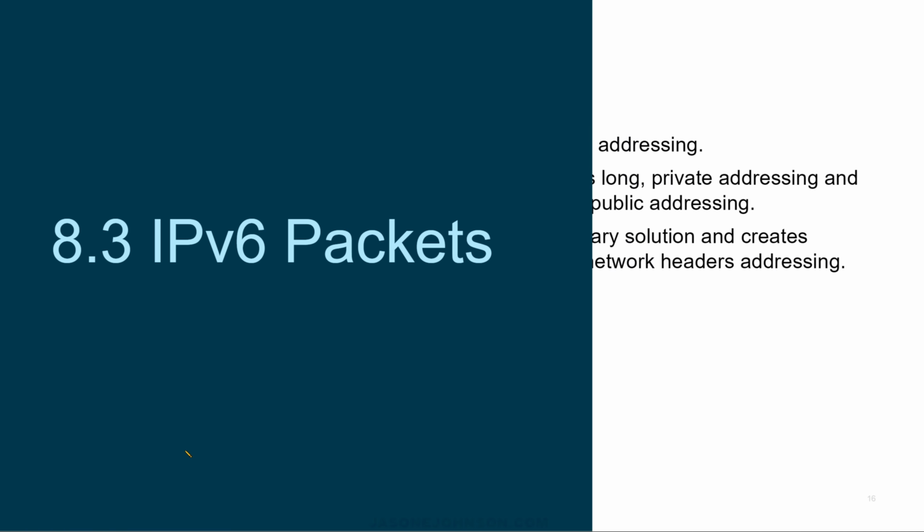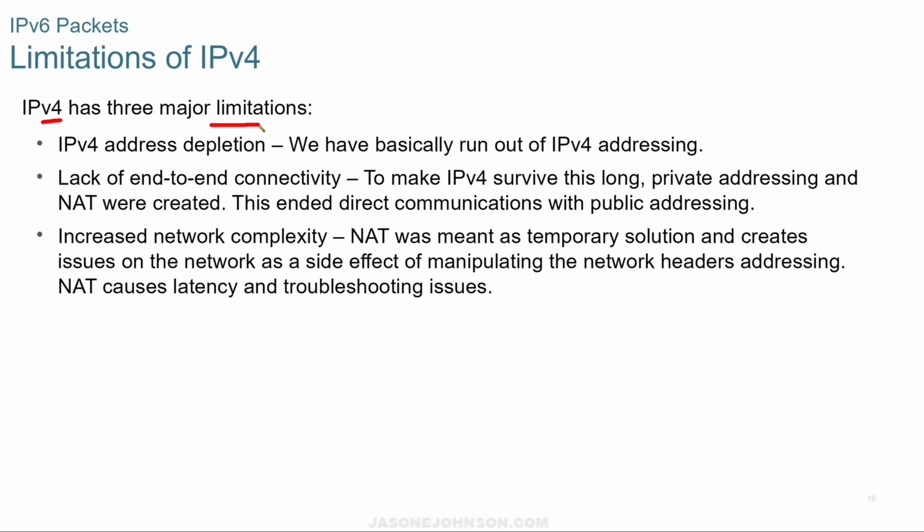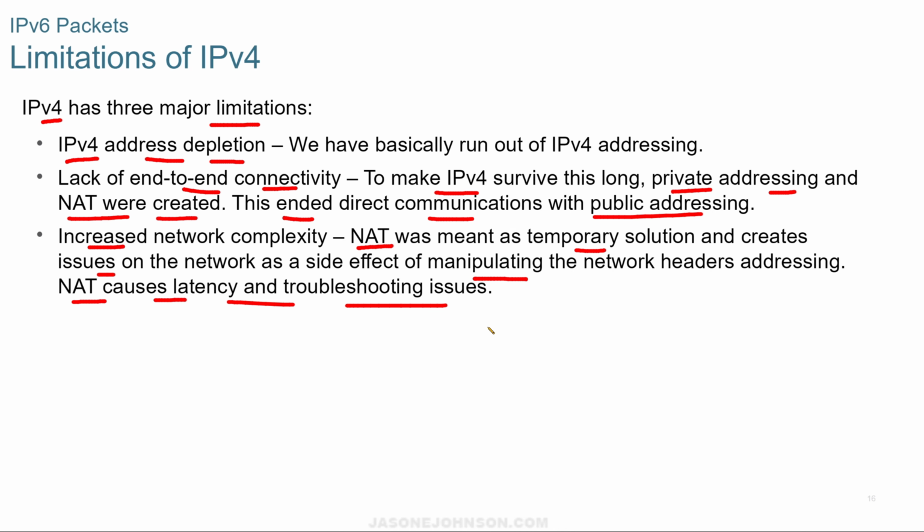Moving over to IPv6 packets, IPv4 has 3 major limitations. v4 address depletion, which means we're running out of v4 addressing, or we have run out of v4 addressing. We have a lack of end-to-end connectivity. To make IPv4 survive as long as it has, private addressing and NAT were created to help with the v4 issues. This ended direct communications with public addressing, and increased network complexity. NAT was meant as a temporary solution, and it creates issues on a network as a side effect of manipulating the network headers and addressing, and that causes latency and some troubleshooting issues.